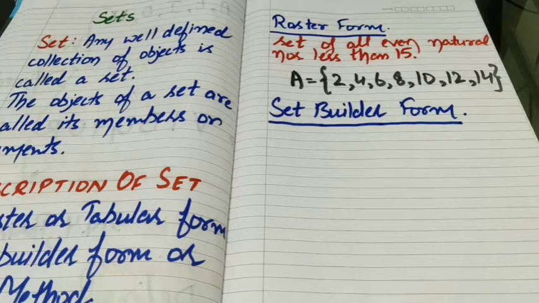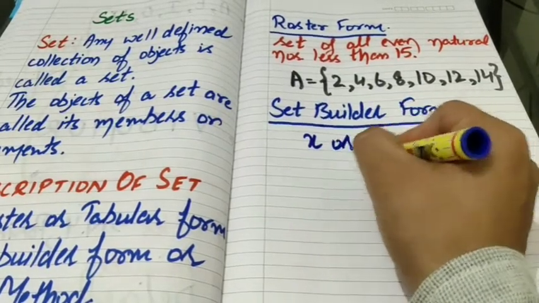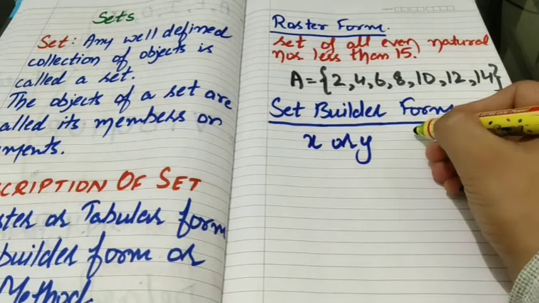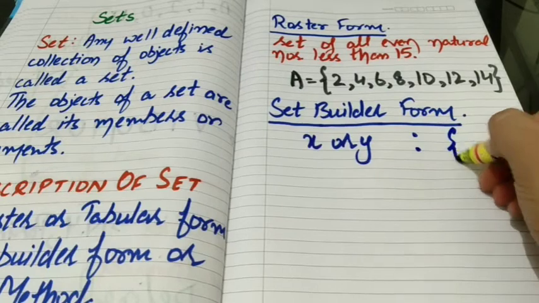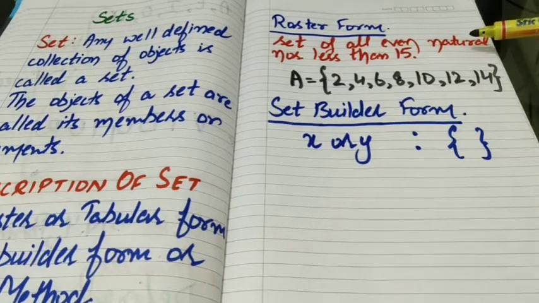In this form, we write a variable which represents any member of the set, which is followed by a colon, and thereafter we write the property satisfied by each element of the set and then enclose the whole description within the curly brackets. Variable we may choose x or y or any variable of our choice. This is the sign of colon and this is what we call curly bracket. Now let us take one example to explain it.